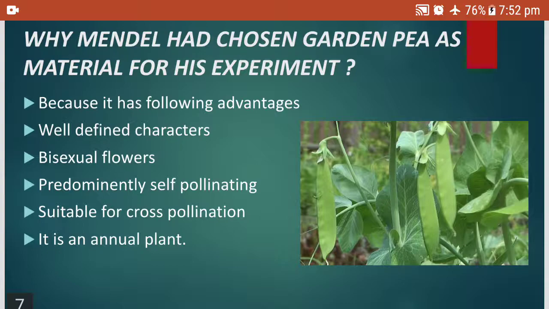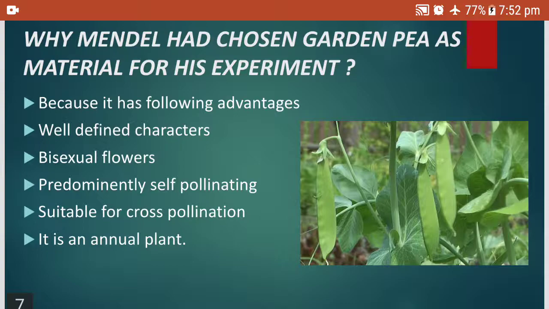The reasons are they had well defined characters, bisexual flowers. Flowers having both male and female reproductive parts are called bisexual flowers. They are predominantly self-pollinating. You know, if pollination takes place within the same flower, it is called self-pollination. They are also suitable for cross-pollination, and it is an annual plant. So this is the reason why Mendel selected the pea plant for his experiment. This question can be expected in the exam: why Mendel had chosen garden pea as material for his experiment.